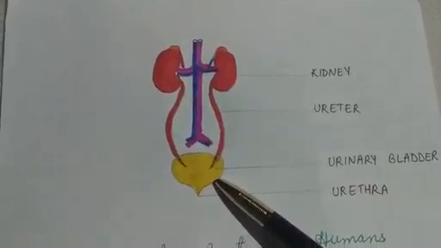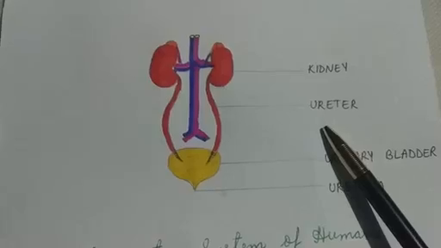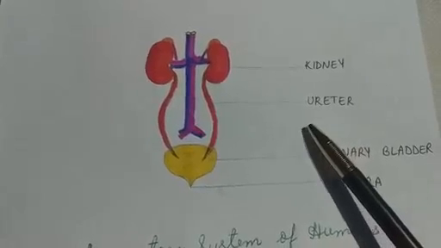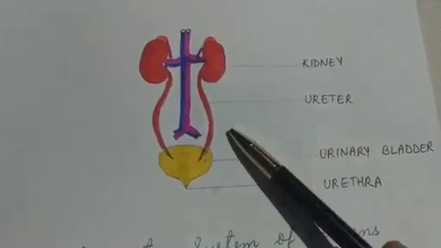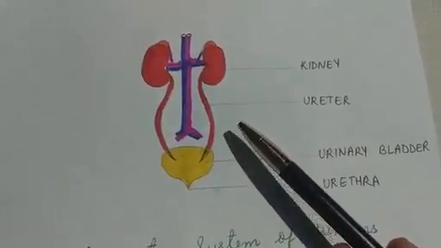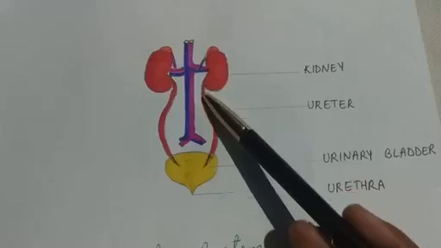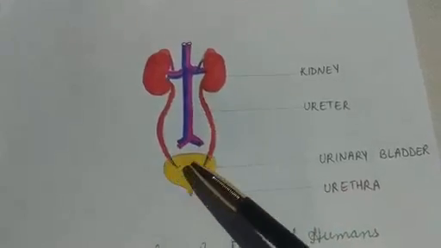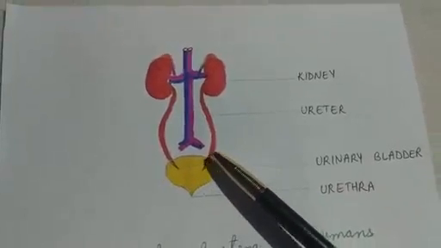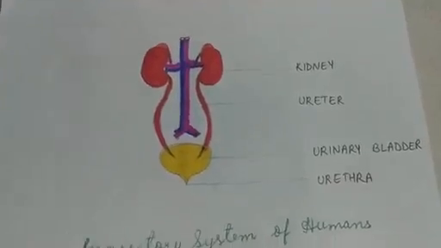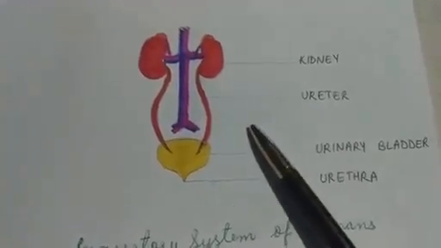Who carries the urine, children? Ureter. In adult humans, ureters are generally 25 to 30 centimeters long. So you understood what is the work of ureter.